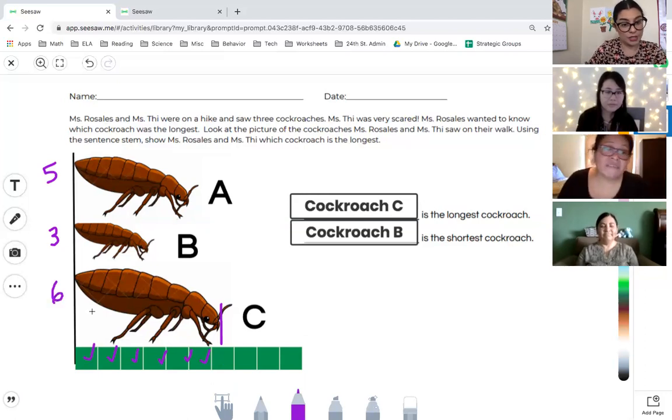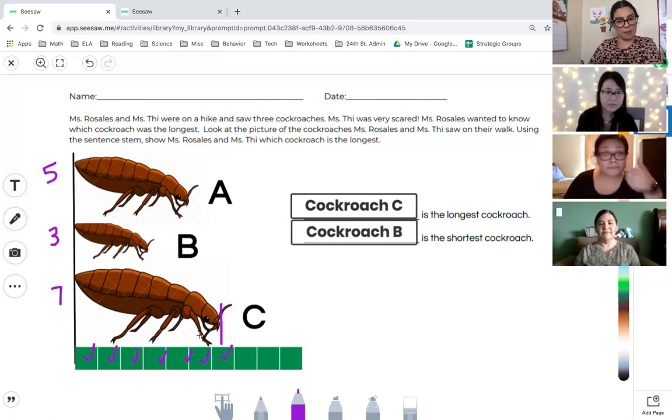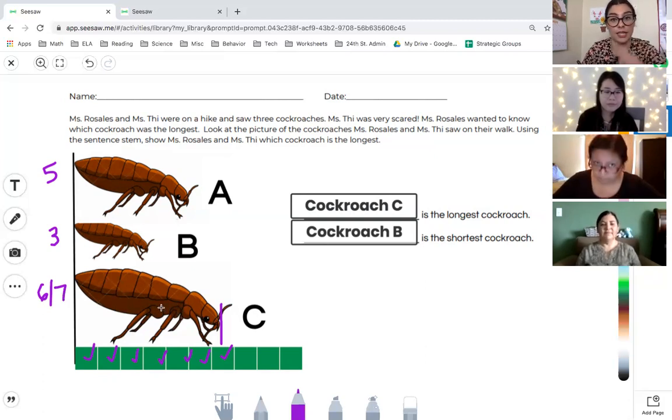We could do 7 even if we wanted to. What we notice is that even if it's a 6 or a 7, it's still the biggest number. So he's right in between. I would say like 6.5, right? 6.5, 7. So we can put he's about 6 to 7 squares long, right? We can either round up or round down. But we're using the same tool and we're using the same reference point, his nose.